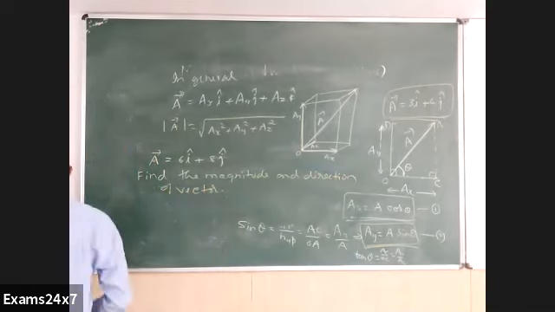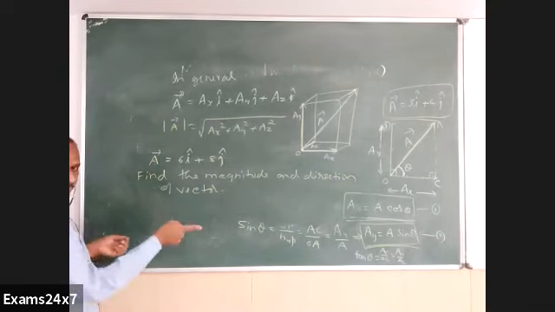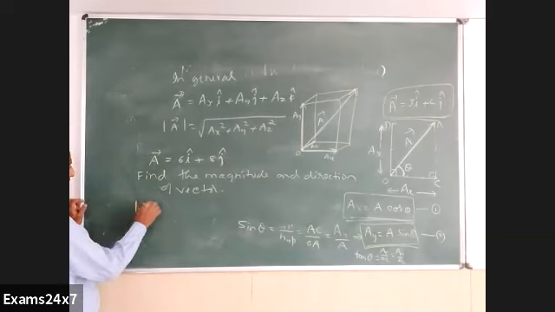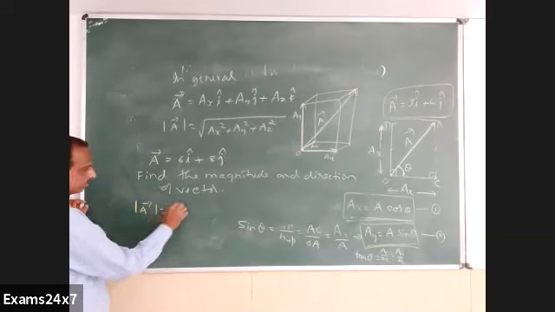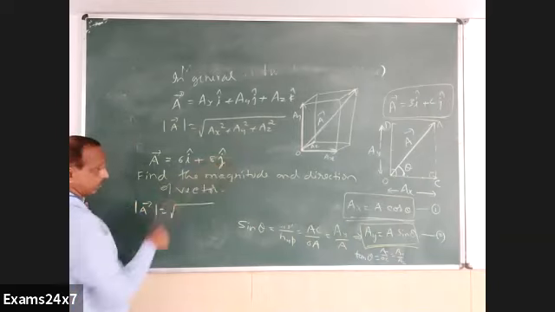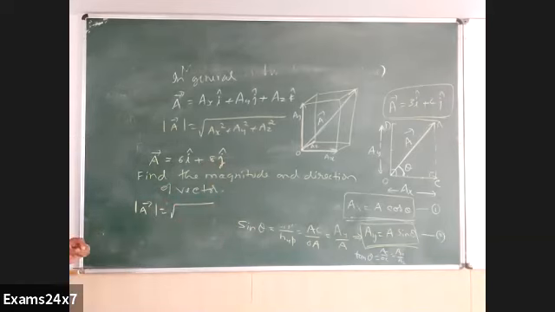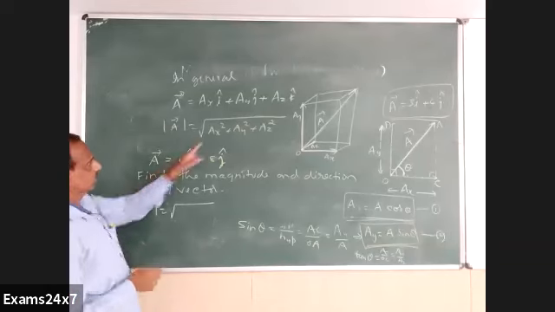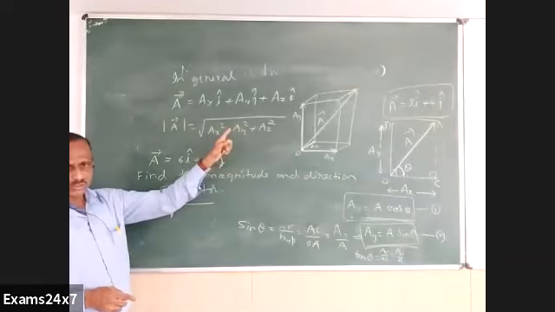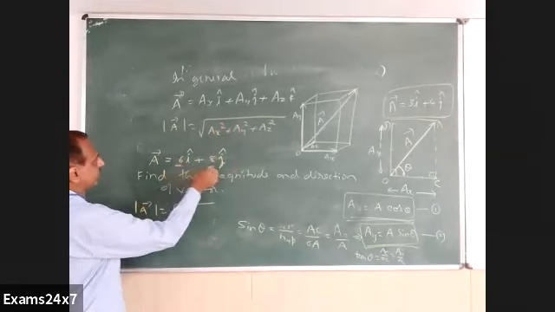What is the magnitude of this vector? Modulus of A, root of... What is Ax here?